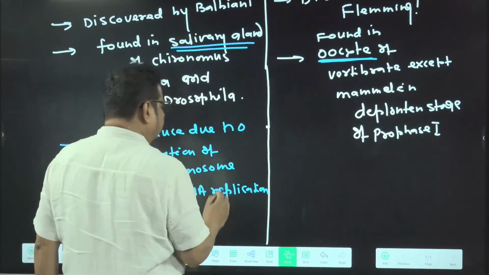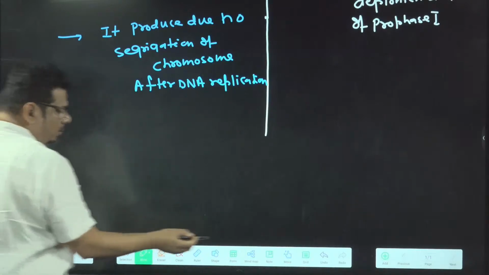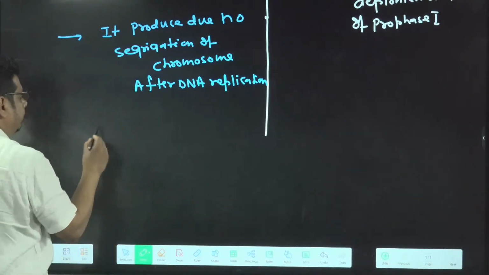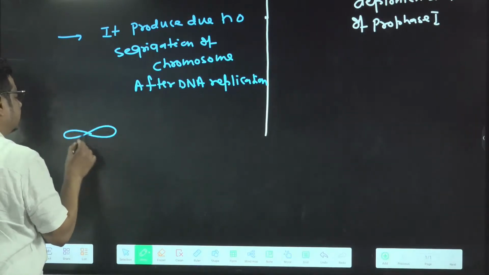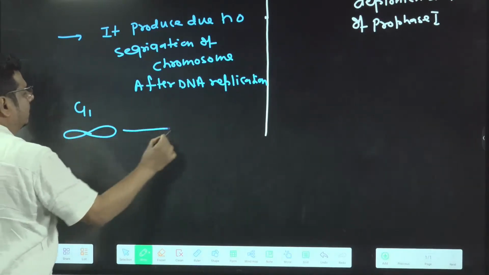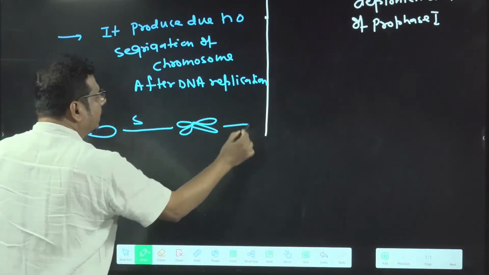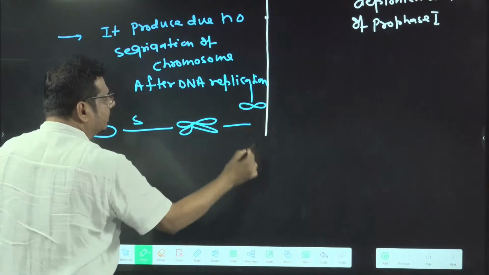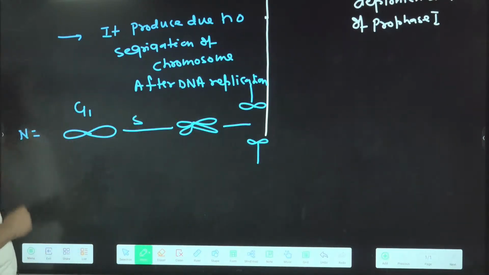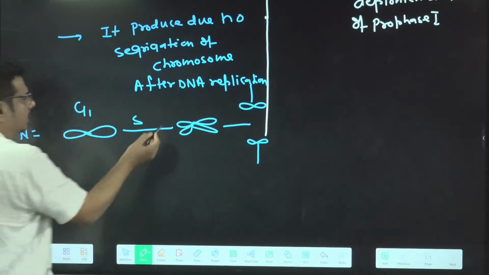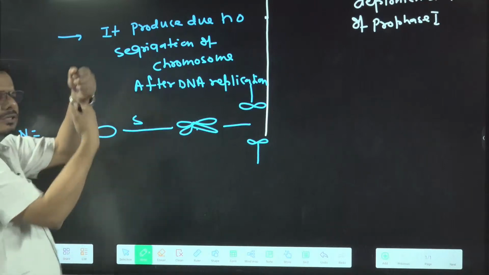Just try to understand polytene once again. What happens in a normal chromosome? This is in G1 phase. After S phase, it becomes like this. And in anaphase, both get segregated and move toward opposite poles. That is the normal condition. What happens abnormally here? After S phase, sister chromatids are formed, but they are not segregated.